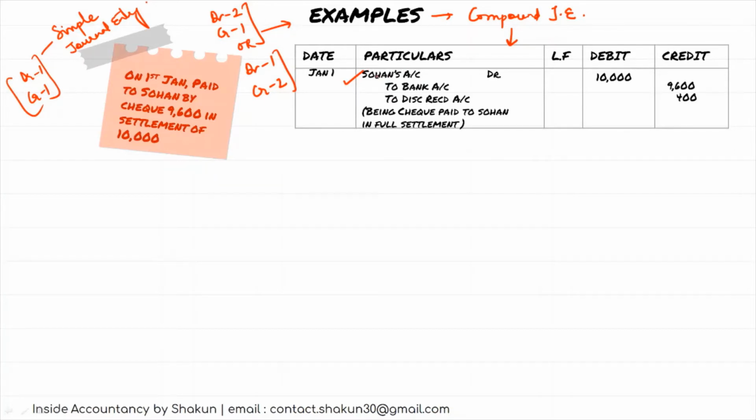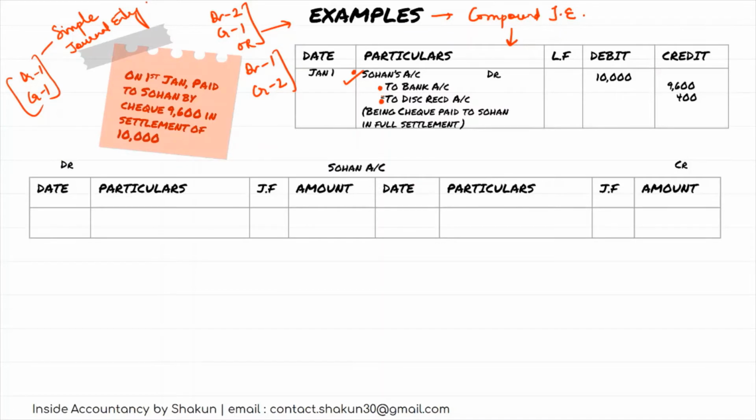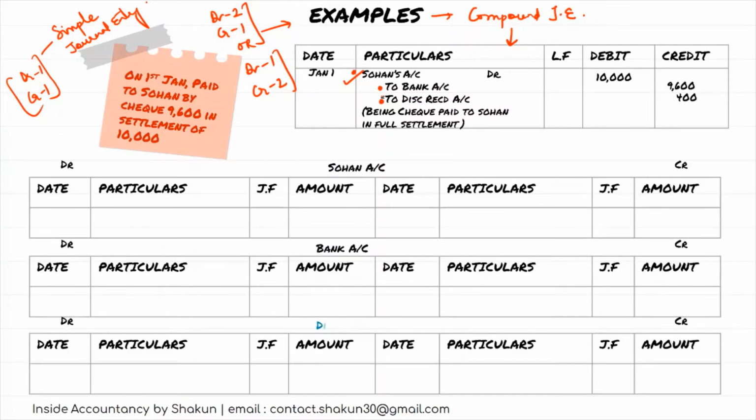First of all, just look here at how many accounts are to be maintained. We need to maintain Sohan's account, bank account and discount received account. Three accounts are to be maintained as per this journal entry. Now look at Sohan.